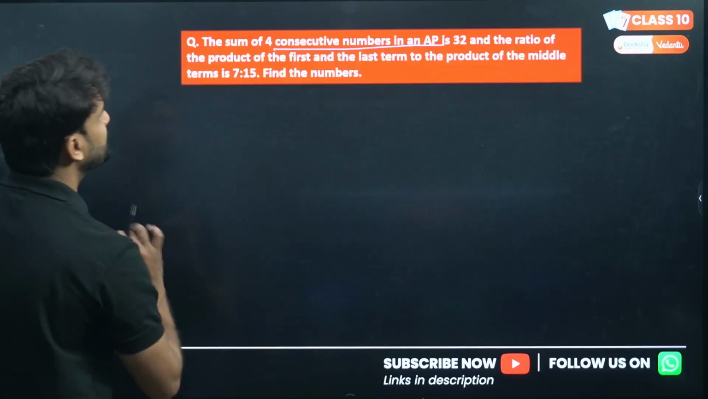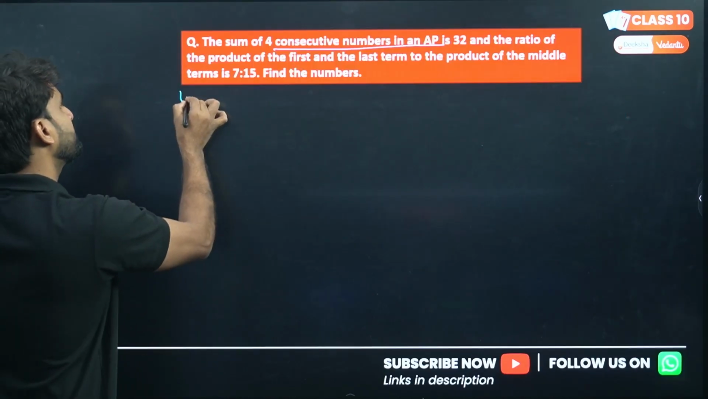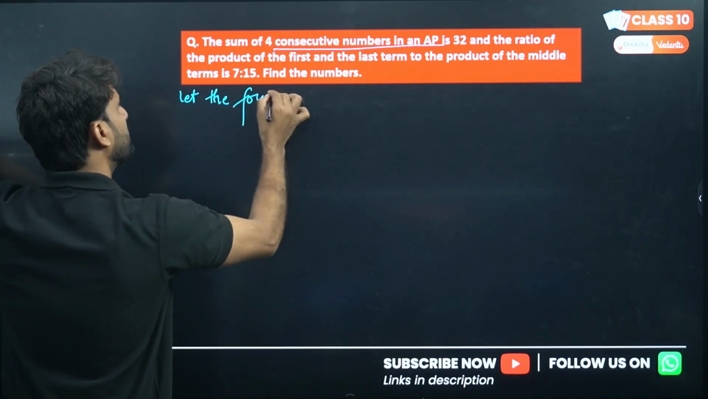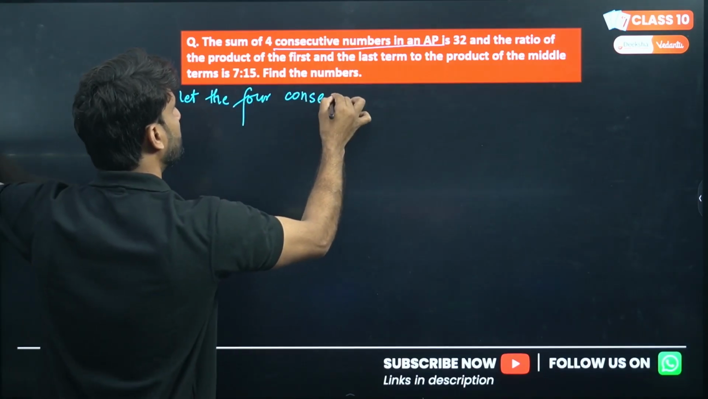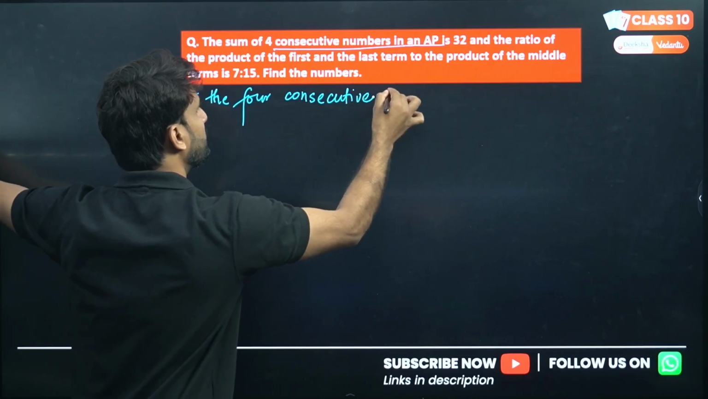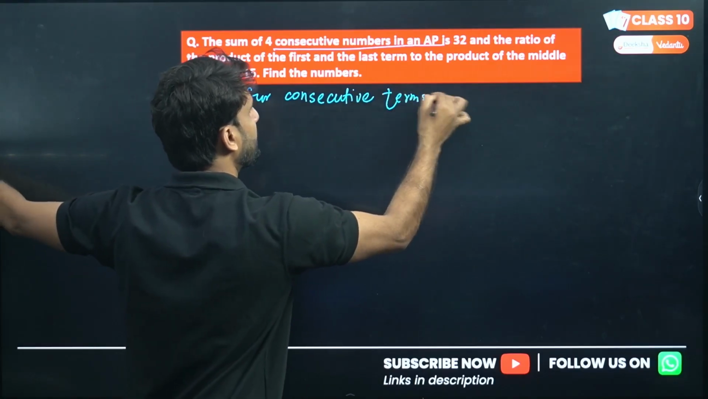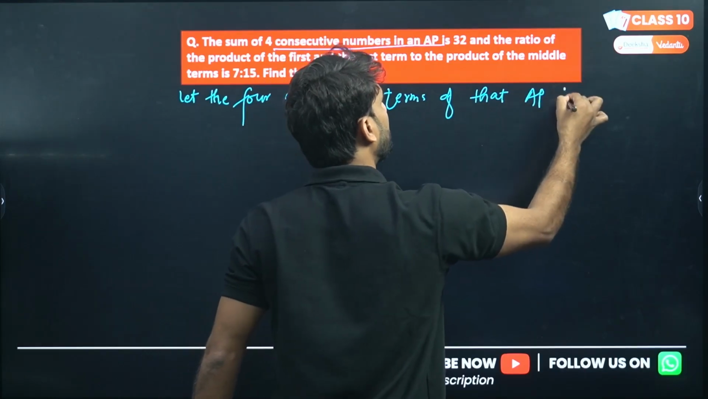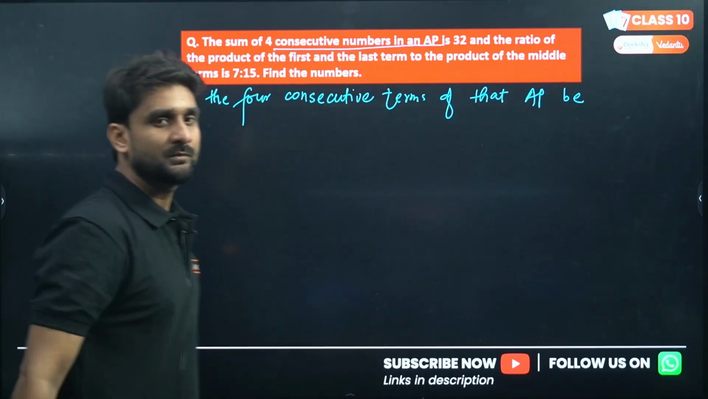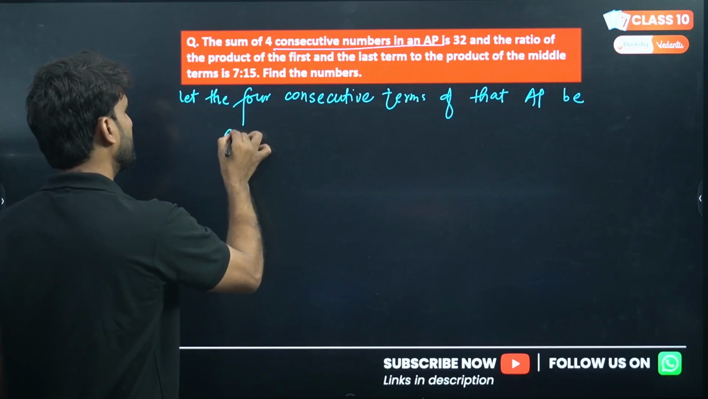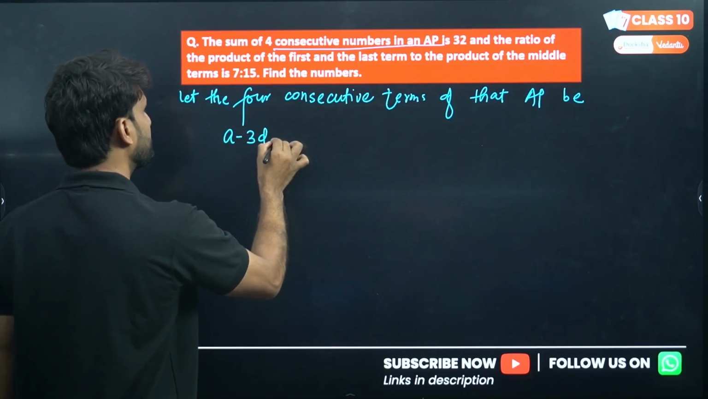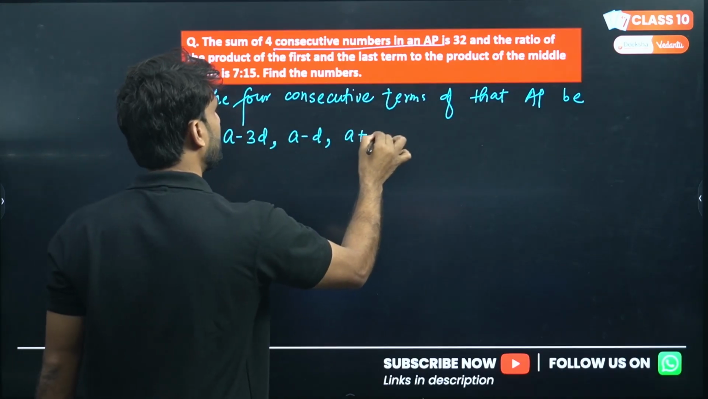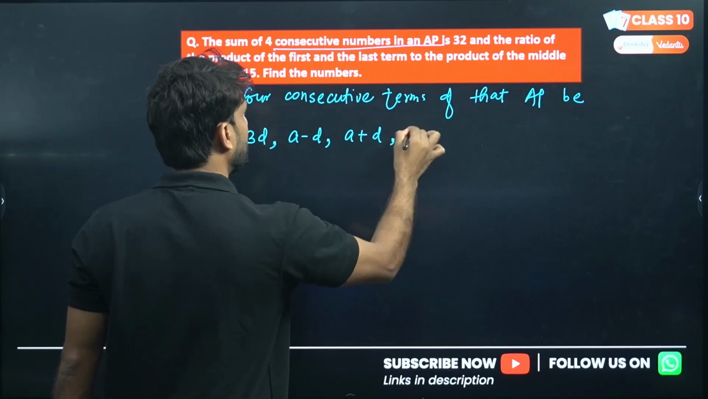So there are 4 terms. So how can we conclude? Let the 4 consecutive terms of that AP be A minus 3D, A minus D, A plus D and A plus 3D.